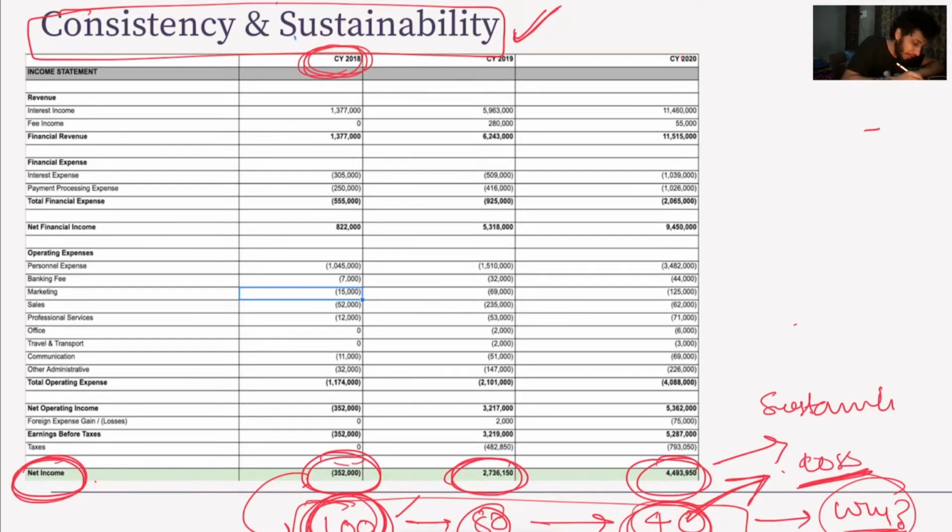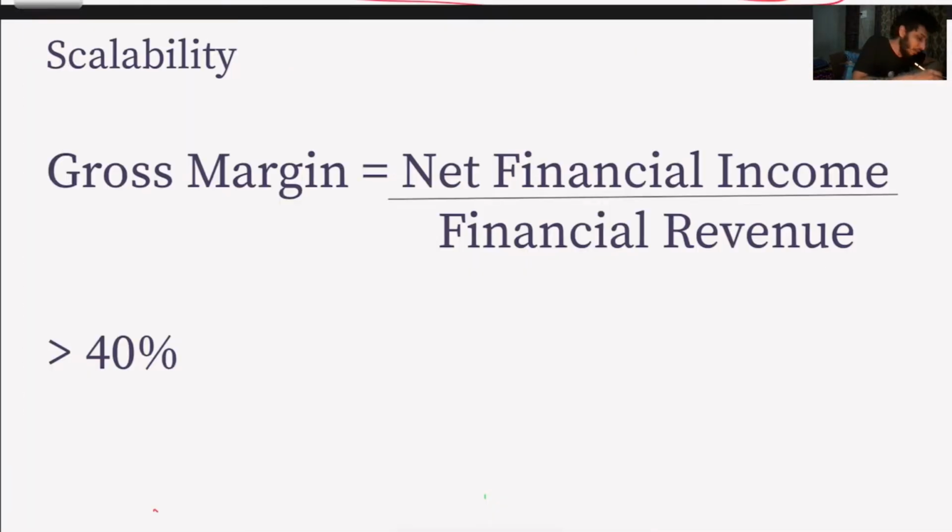So we want to invest in a company whose net income is increasing over a time period, right, over years. So it is safe to say this company has existed and is still increasing in terms of net income, right? So it will sustain in upcoming years also. Now let's look at scalability.